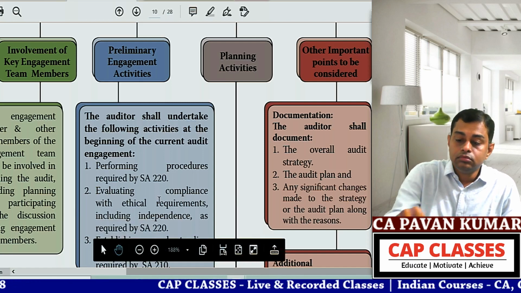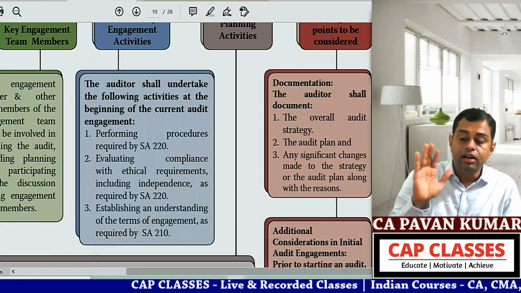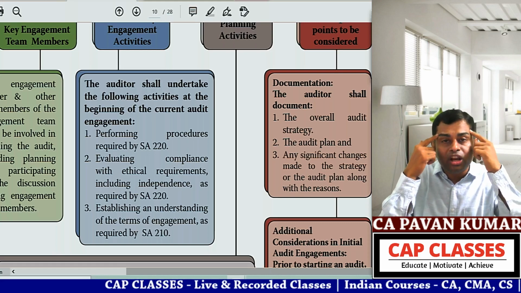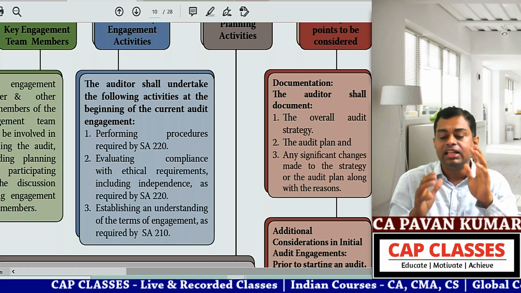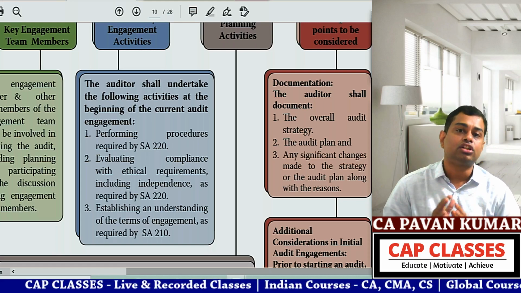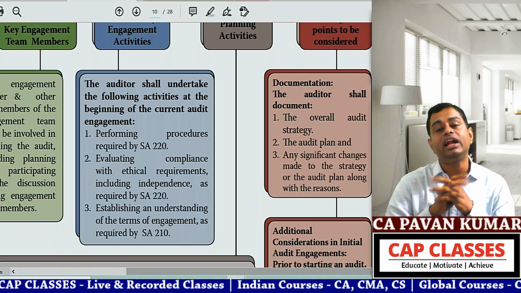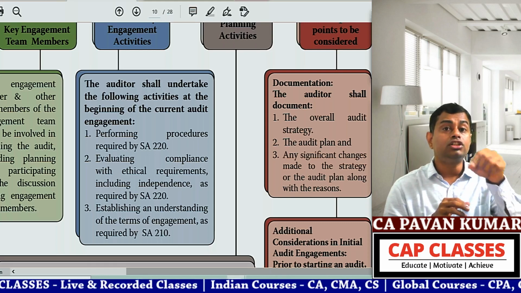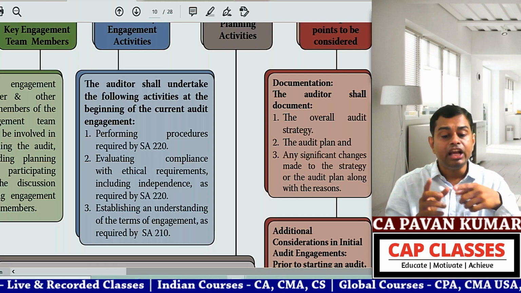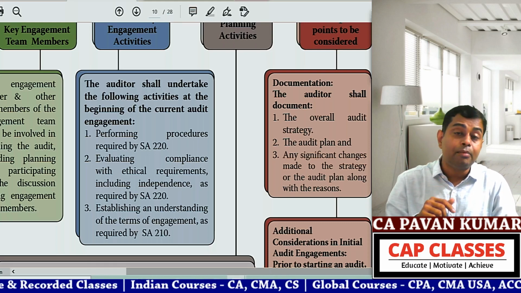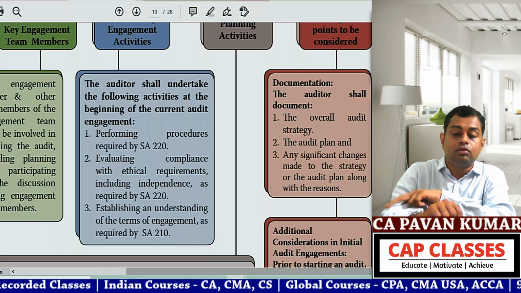Documentation. The auditor shall document. Wait, don't read. You tell me from your memory. Ten minutes back I told you, in documentation, how many points are there, what are they. Don't read from this box. In your notes also I have mentioned, and in the typed material the CAP classes have given you, we have seen it. What is that?